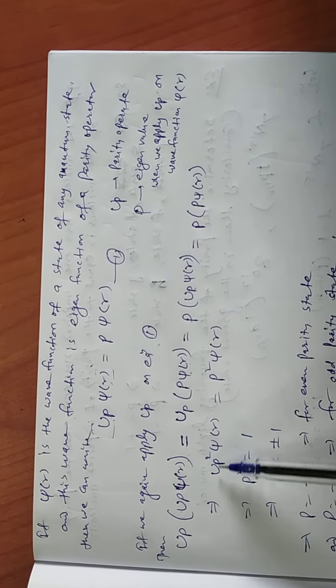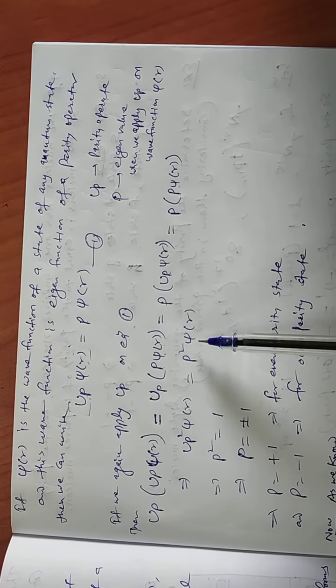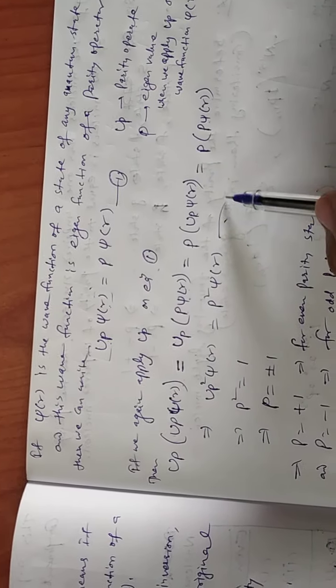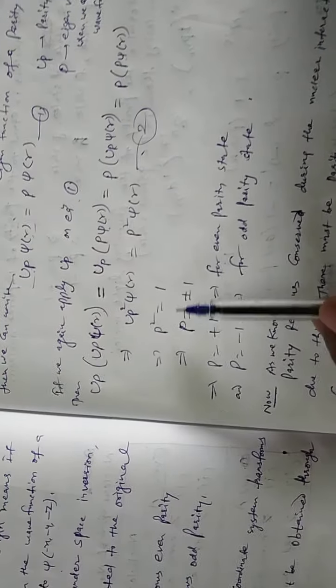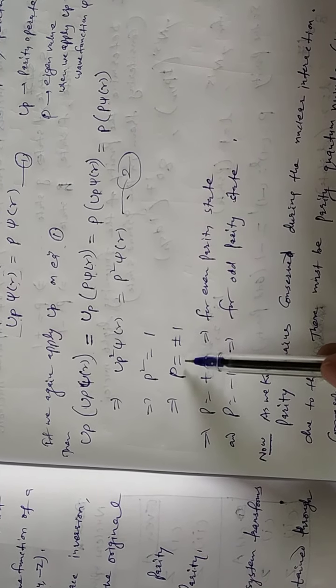Comparing this with the earlier equation shows that P squared is equal to 1. From this, P is equal to plus or minus 1. There are two situations: P equals 1 for even parity state and P equals -1 for odd parity state.